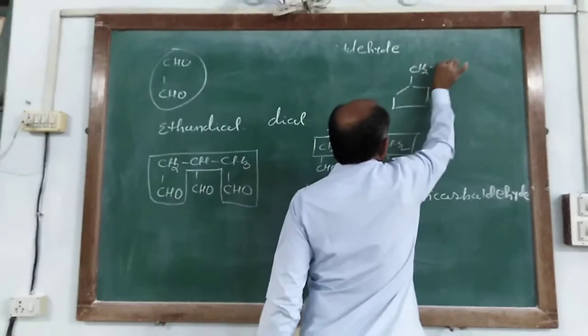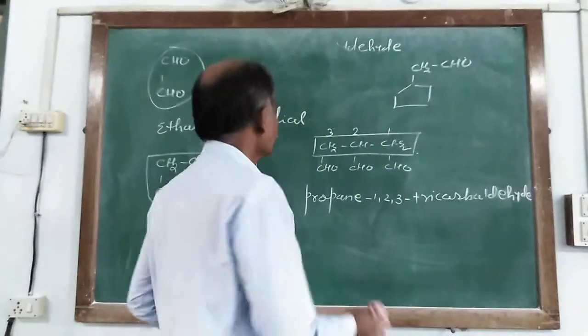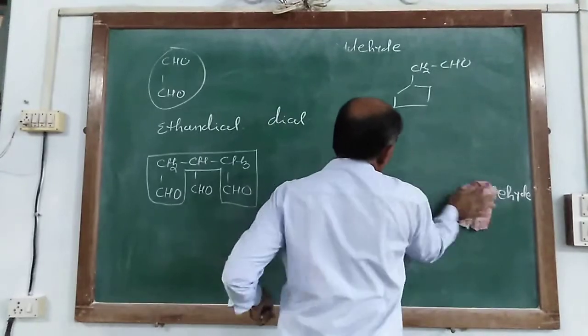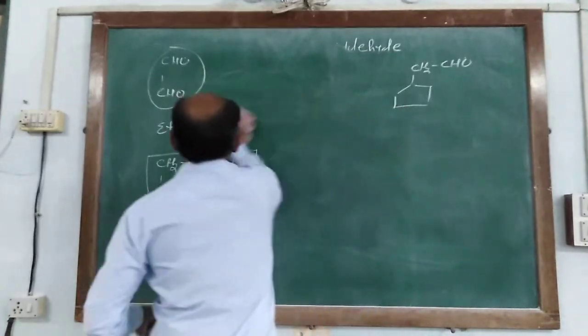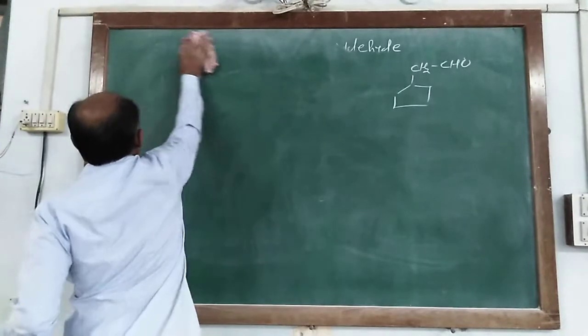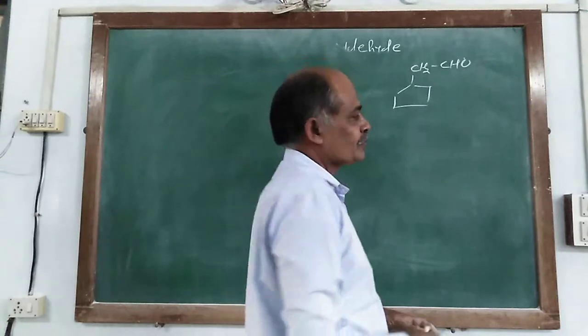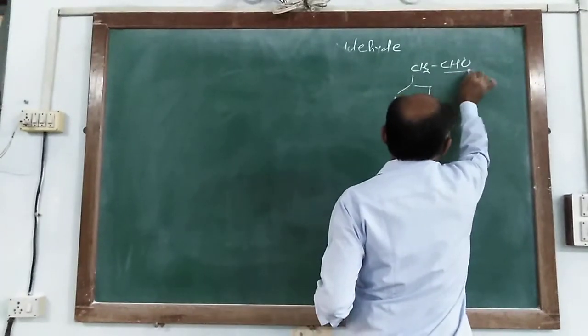CH2 and CH2. So there is one cyclic ring and one open chain. At that time, the parent component is the one in which the aldehyde groups are included.